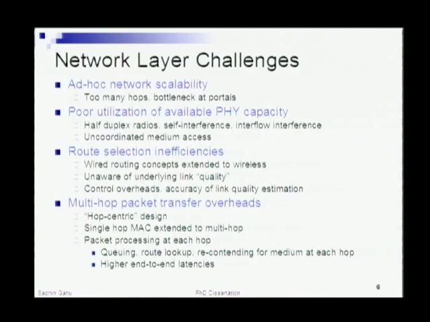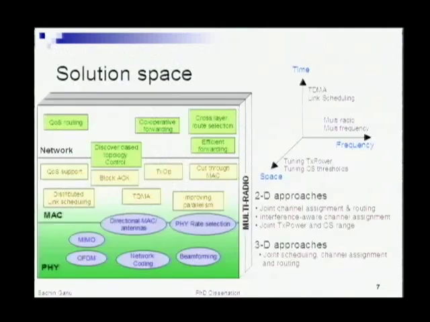One of the important things is that in multi-hop networks, as the packets exit a particular source and enter an intermediate relay node, each and every packet is processed by the relay node. There is a route lookup, there is queuing, and there's a recontention to get access to the next subsequent hop. So overall, it results in higher end-to-end latencies for the packet, which we will try to address as we go along in the talk.